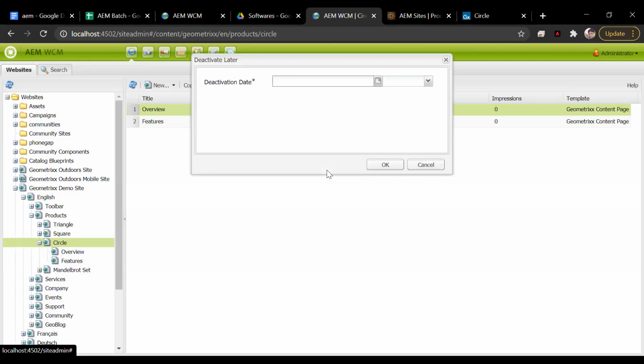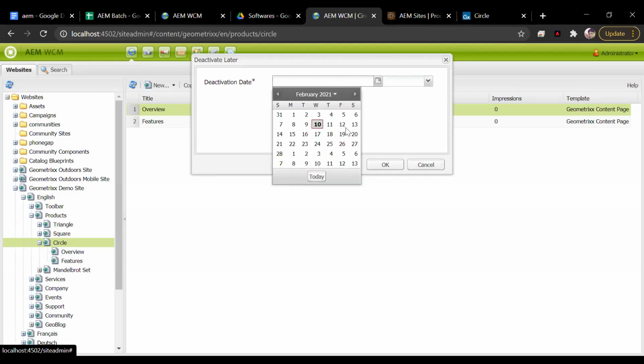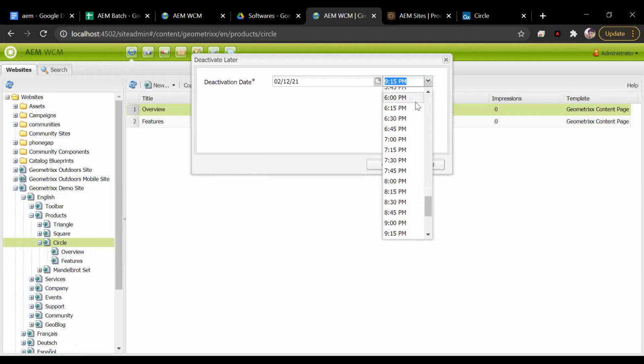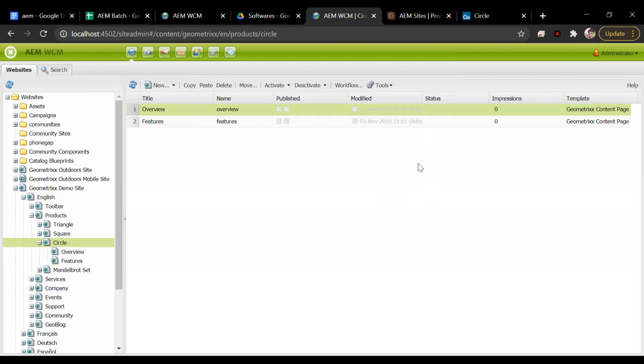Guys, please be on mute. So suppose you want the offer to end after 2 days in the midnight, right? So you can select the date, and then you can select, suppose you want to end it by 6 p.m. You can click on OK. The page will automatically be deleted from the live website, right?